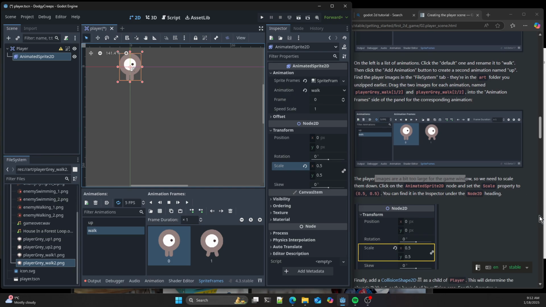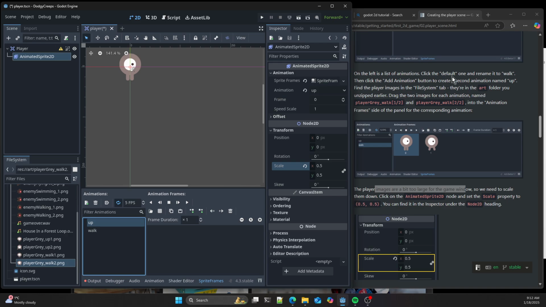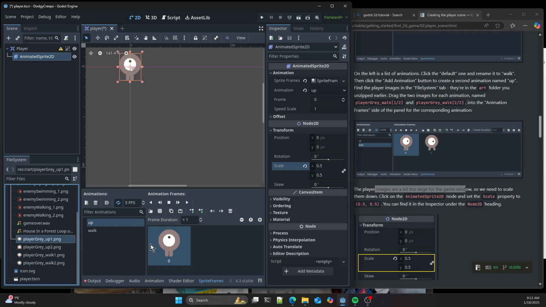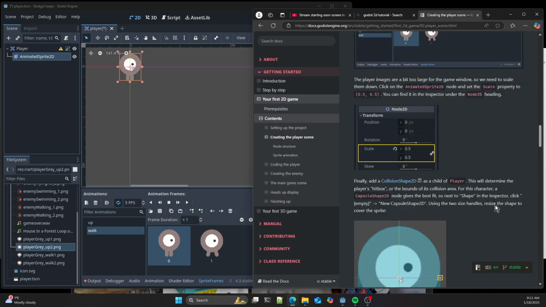So do I need to ask what you do one for the walk and the run? Let's say walk and the up. Trigger the corresponding animation. I think that's what I was telling you there. So let's do the other one. We've got two frames of animation for two different stages. We've got an up, where we're walking up, and we've got a walk, a normal walk, which is that one. So when we're pressing up or down on the cursor key, it's going to be using that. If you're going left to right, it would be that one. Okay.